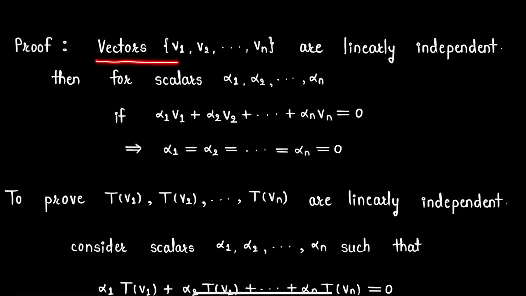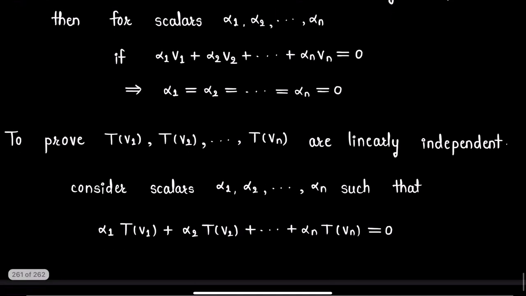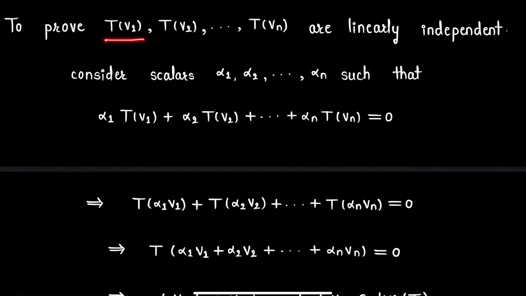We are given that the vectors V1, V2 up to Vn are linearly independent in vector space V. Then according to the definition of linearly independent vectors, for scalars lambda 1, lambda 2 up to lambda n in field F, if this linear combination of the n vectors using these n scalars is equal to 0, then all these n scalars must be equal to 0. Now we want to prove that these n vectors, which are images of the given vectors in vector space W, are also linearly independent in vector space W.